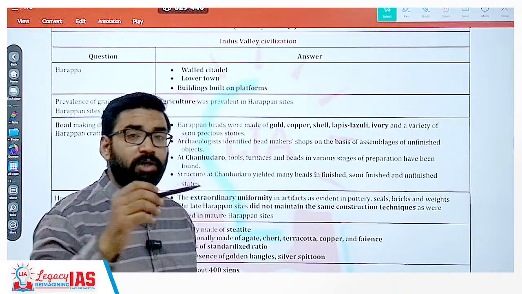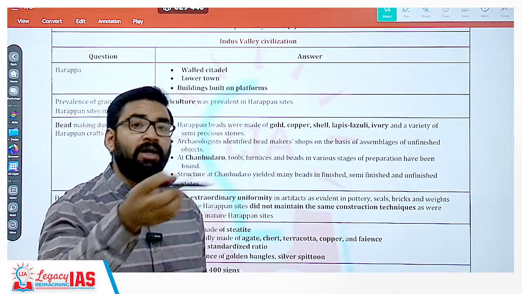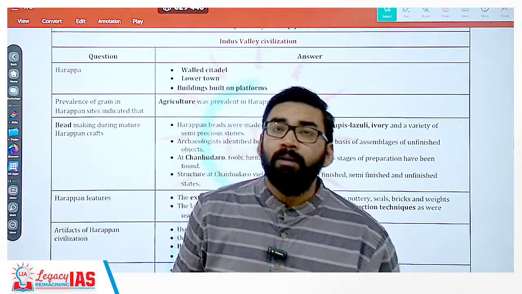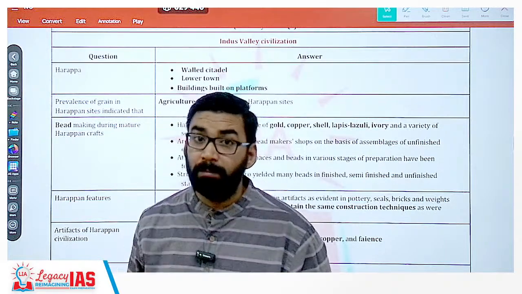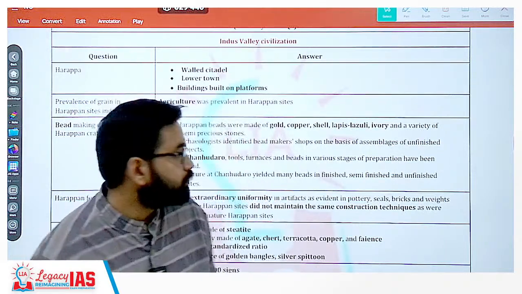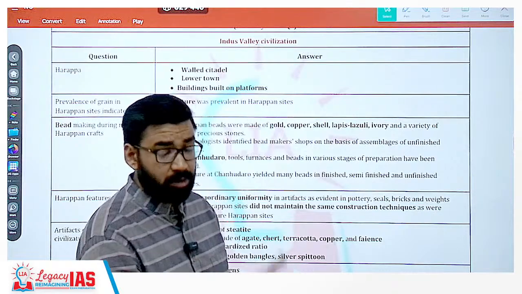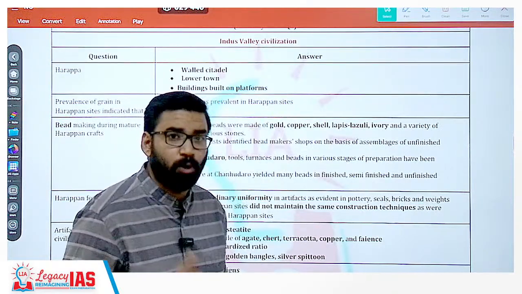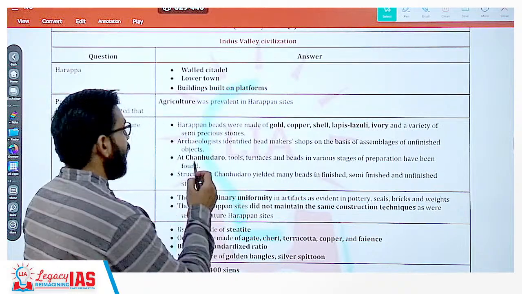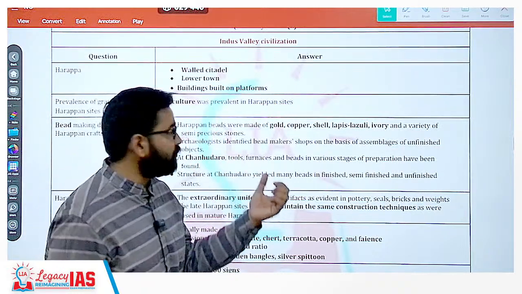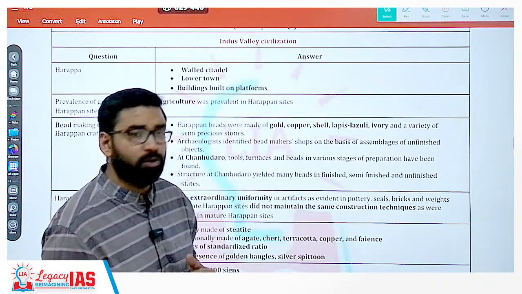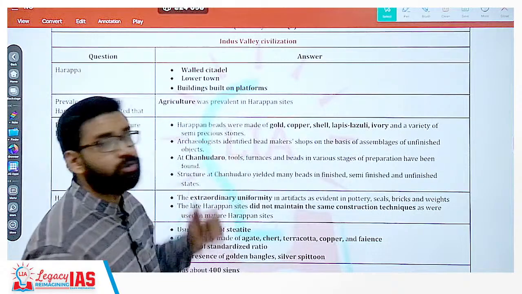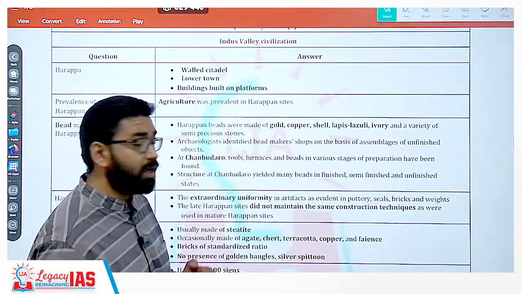Now lapis lazuli, India used to get from Afghanistan region, near Kabul area, where Badakhshan mines were there. Clear? So from there, Indus Valley people used to get tin as well as lapis lazuli, important stones. And archaeologists also identified that bead maker shops were there. So on the basis of assemblages of unfinished objects, we have found this evidence.